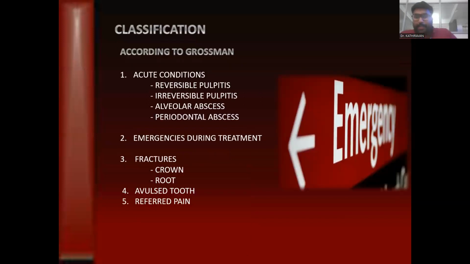According to Grossman, it can be classified as acute conditions, that is reversible pulpitis, irreversible pulpitis, alveolar abscess, and periodontal abscess. There is also the emergency that arises during treatment. Now, there are fractures, which can be either crown fractures or root fractures. Then we have avulsion, a condition where the tooth has come out of the socket. Then we have referred pain.